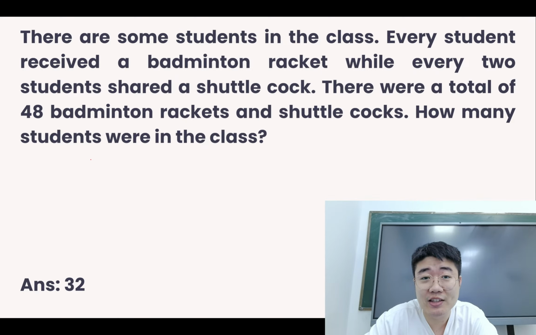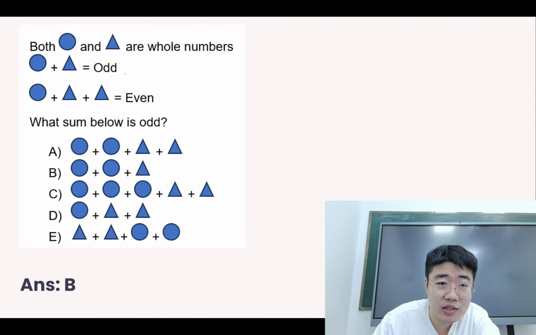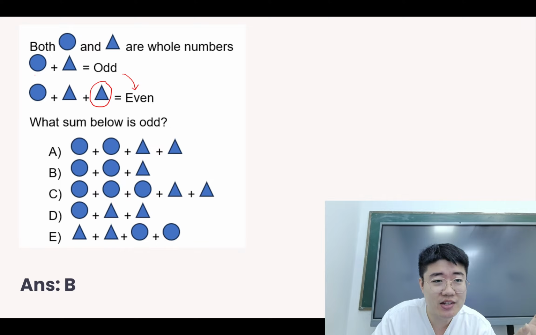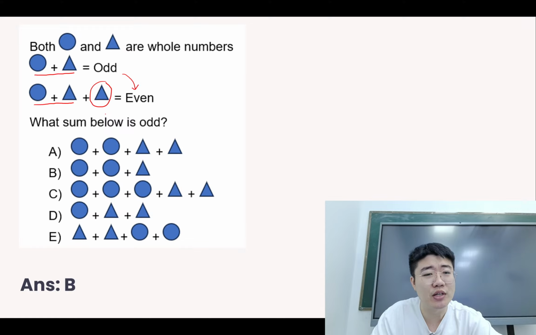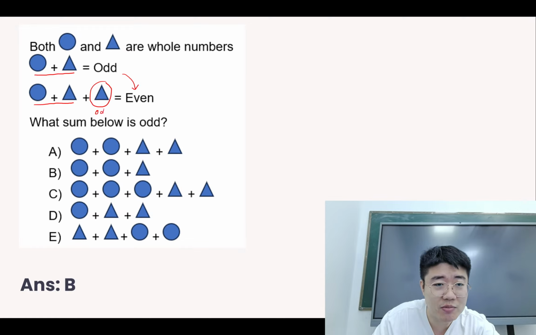Then, this question is the odd number and even number. So the thing to know is that from the odd into the even, you can already decide that this triangle must be odd, because the front part is the same. Circle plus the triangle changes from an odd number into an even number, so this thing must be odd, because odd plus odd becomes even.